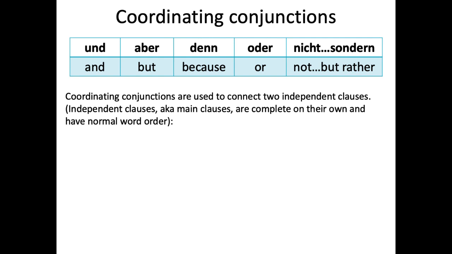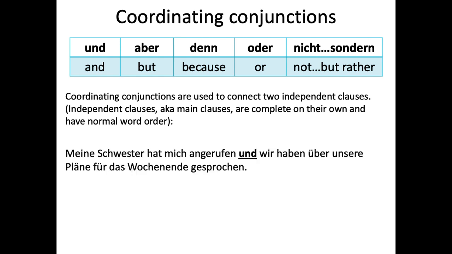So it is und, aber, denn, oder, and nicht sondern really. They are used to connect two independent clauses, two main clauses, and they don't affect the word order. They don't affect anything really. They don't even count as a position in the sentence.